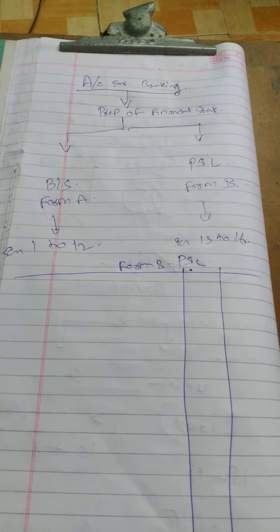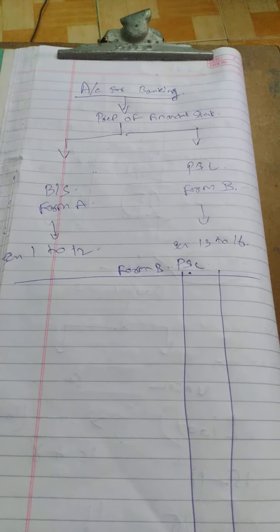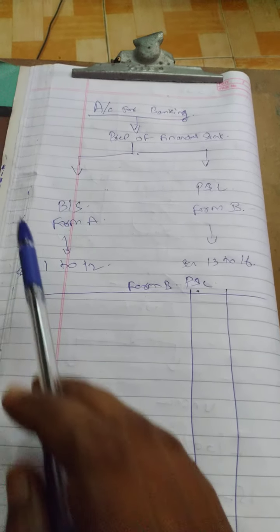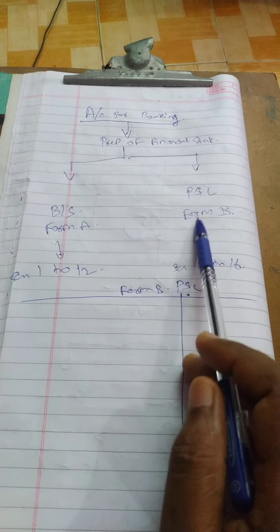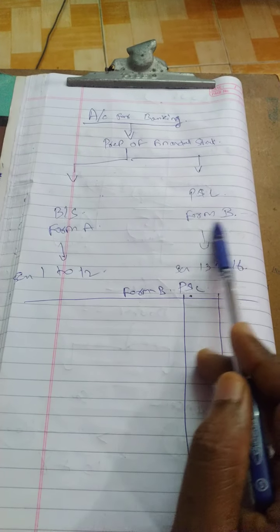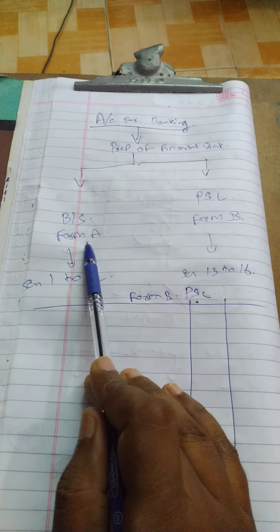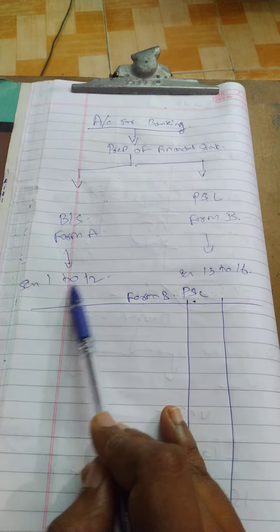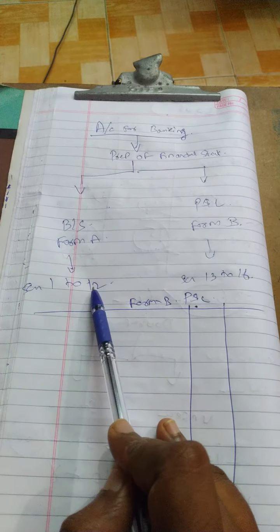Okay, so under the preparation of financial statements, as per your institute material, you have majorly two portions. One is the balance sheet, Form A, and the other is the P&L, Form B. They are calling the balance sheet Form A and the P&L Form B. Please remember this for 1 mark purpose. Under Form A, that is the balance sheet, you have around 12 items, that is schedule number 1 to 12.